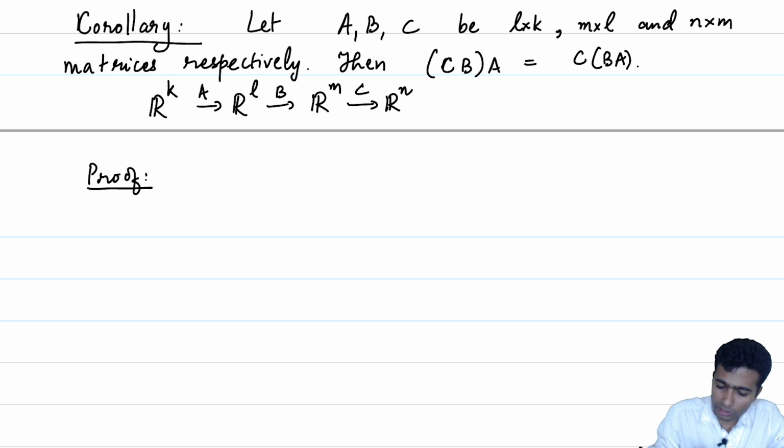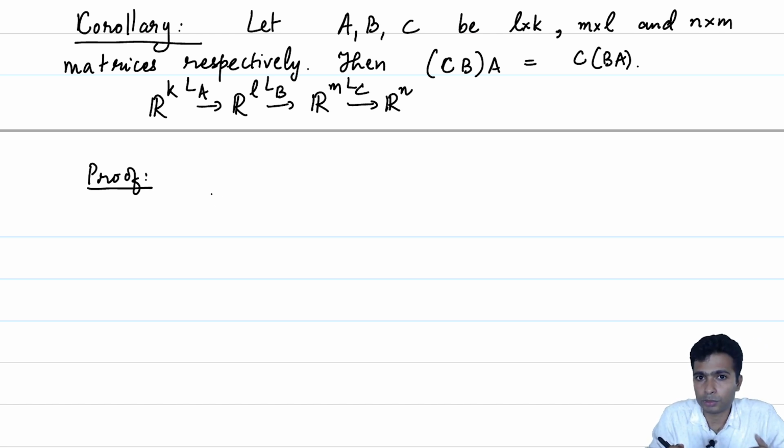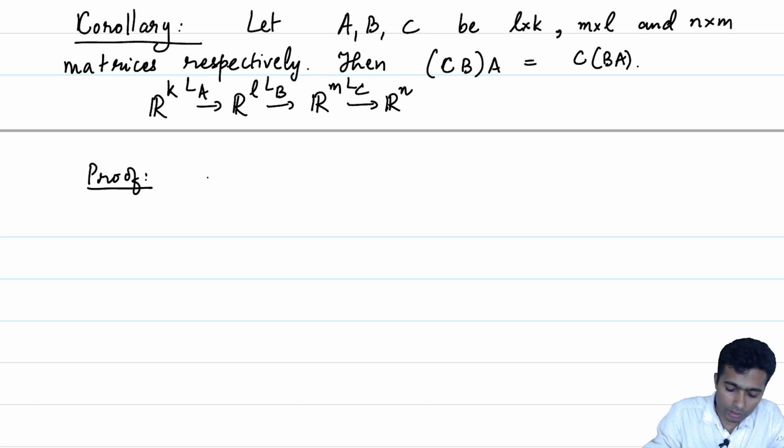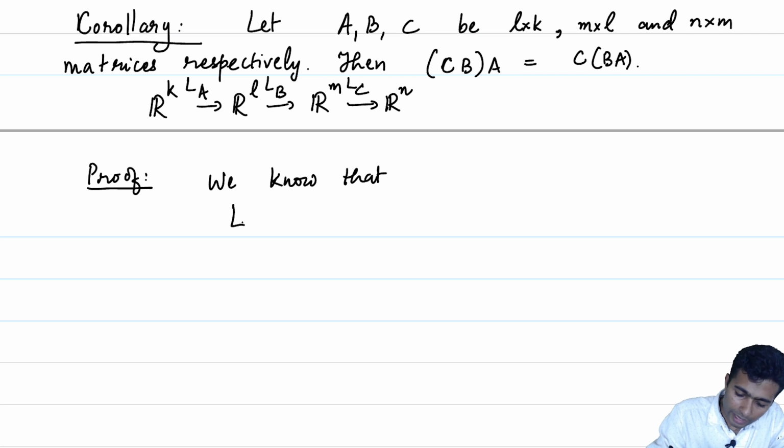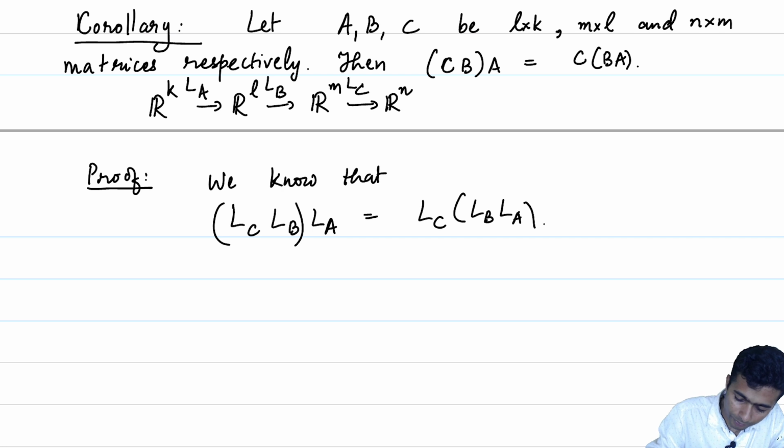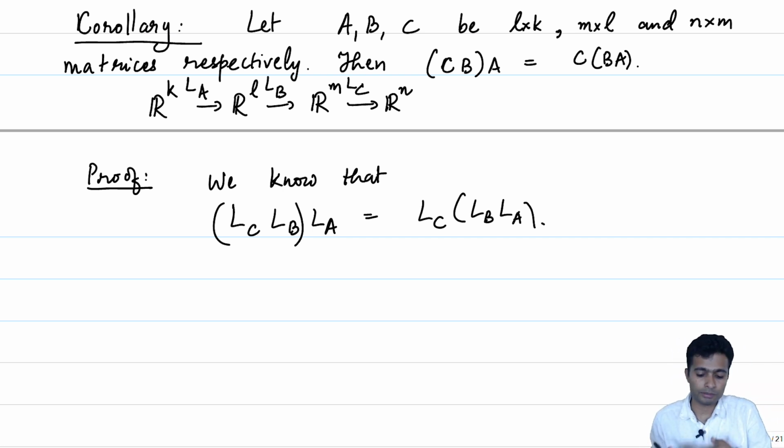So, what we know is that for each of these matrices we have a corresponding linear transformation. We also know that composition of functions is an associative process. So we know that LC LB LA is equal to LC LB LA. This is something which we know from basic knowledge of functions.